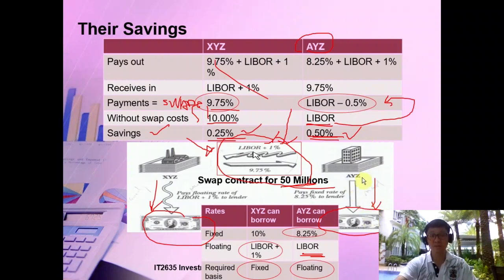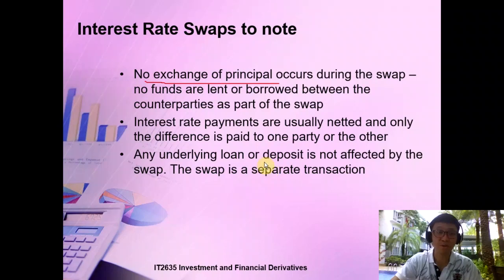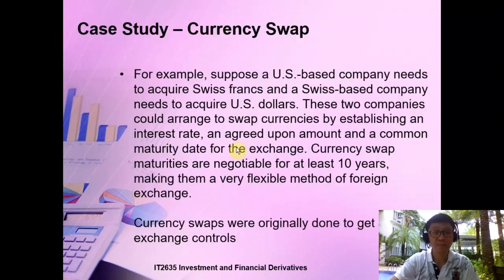That is the main principle. What's swapped here is just the different interest payments. The interest payment is usually netted off, or they can also work out that they pay the differences.